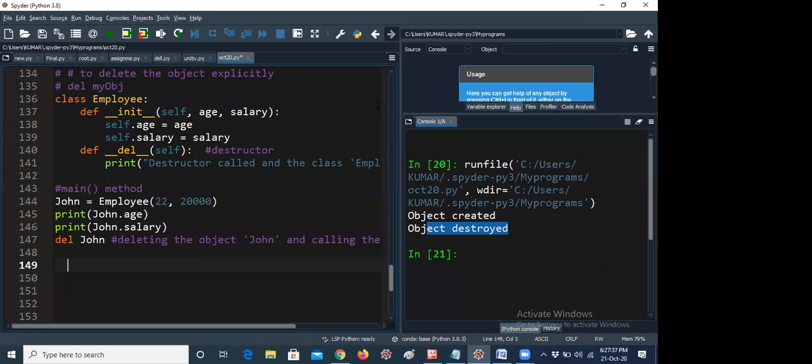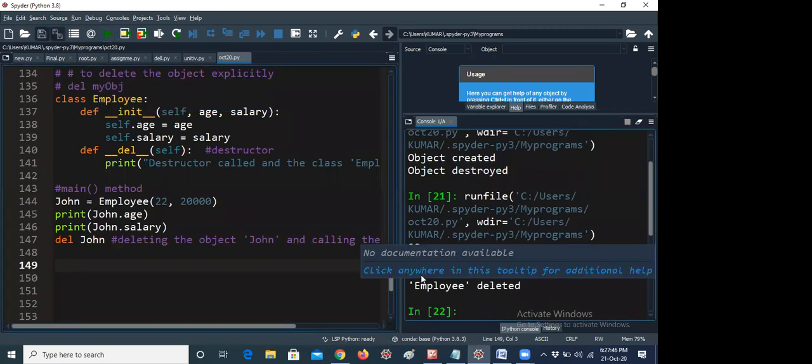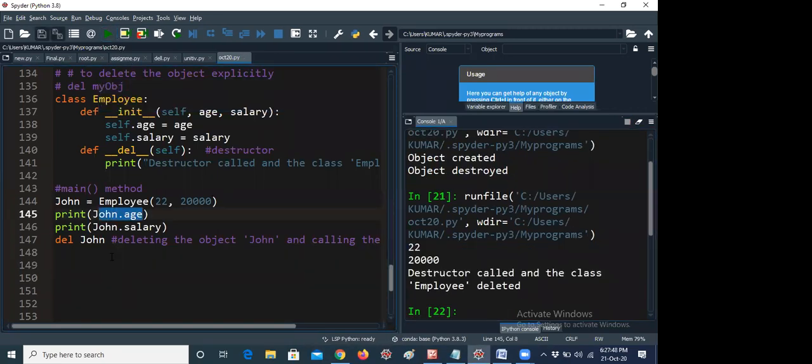Okay, this is the second example. You just understand one example. You can write only one example from your examination point of view. You need not write all these examples. Okay, you can see the age of John is 22.